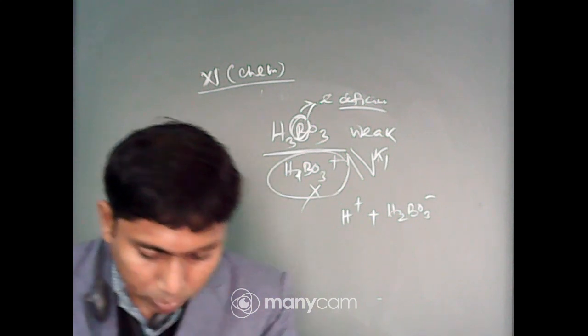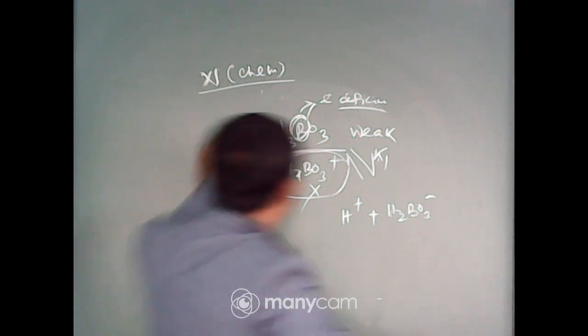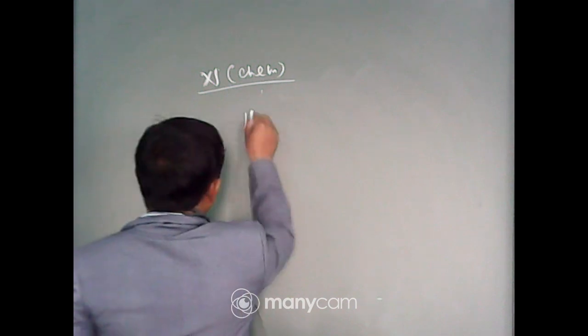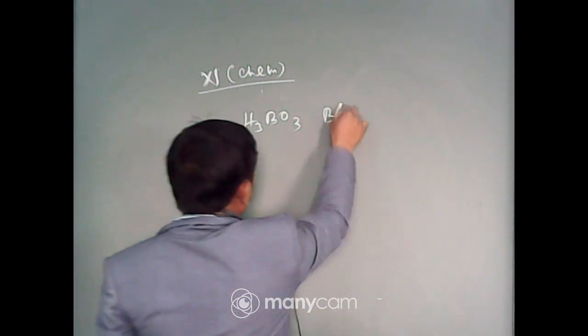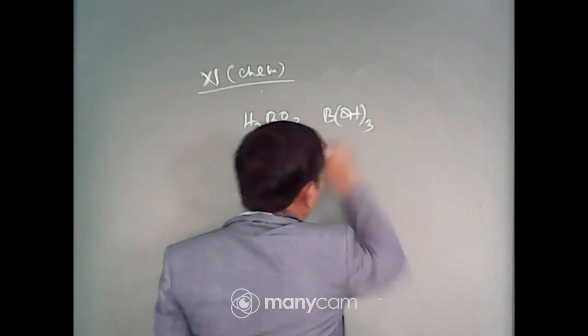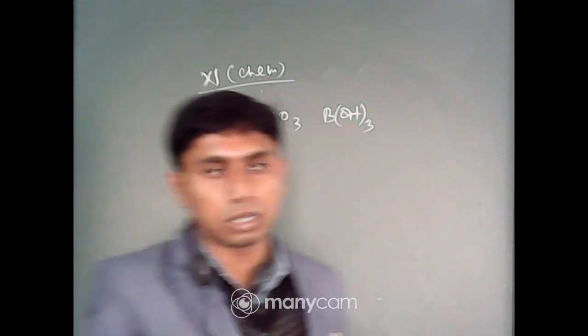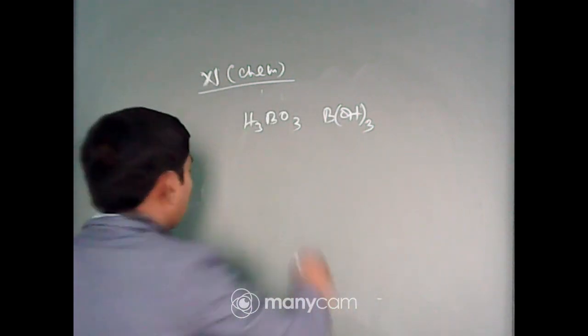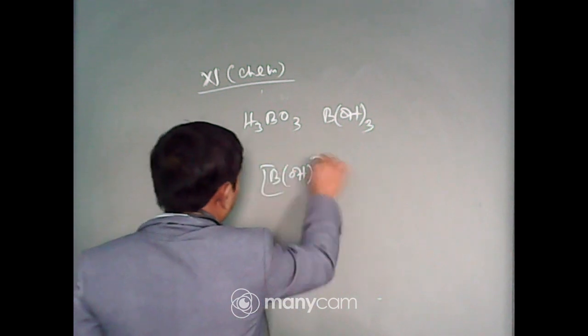What is the equation? Just look at the equation. H3BO3, you can also write it in that way, B(OH)3. Just remember the previous question, there was one species, that is [B(OH)4]minus.